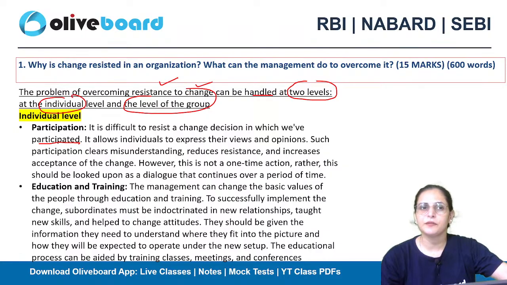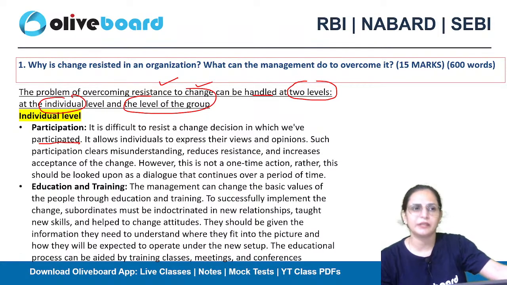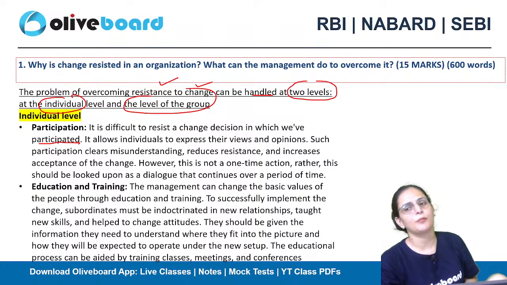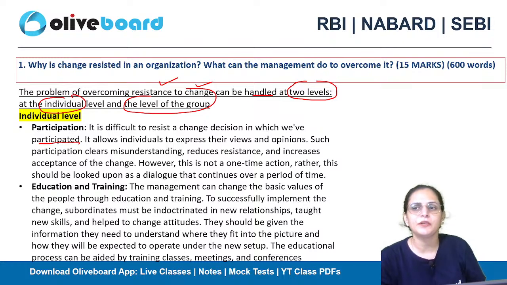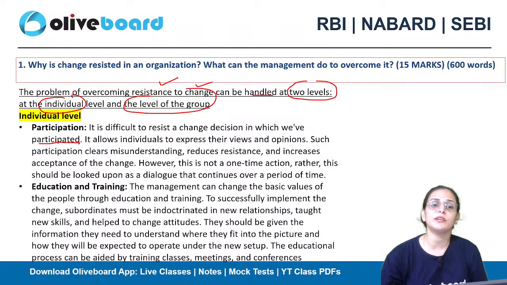If we are part of a process, we will win or lose depending upon the number of votes that our leader or the opponent leader gets. But if we are part of a certain procedure, we will not resist it. We will accept it, like, okay, for this time this thing will happen, or for the next time the next thing will happen. So it is difficult to resist a change decision in which we have participated.